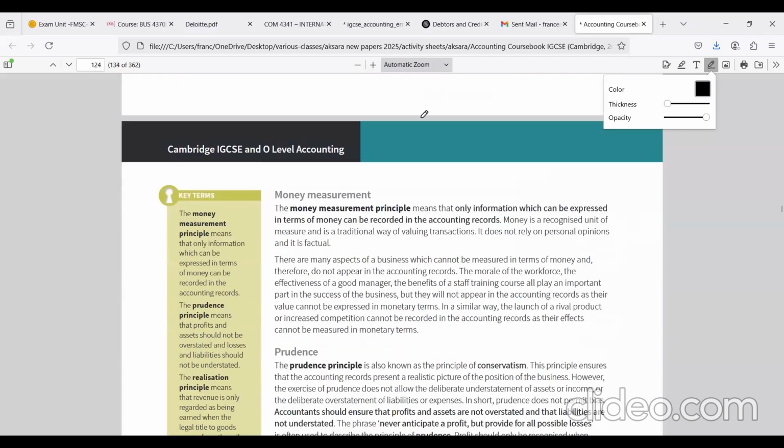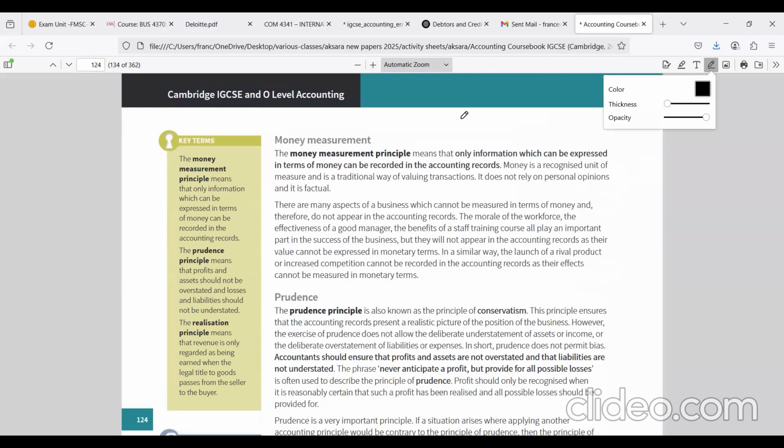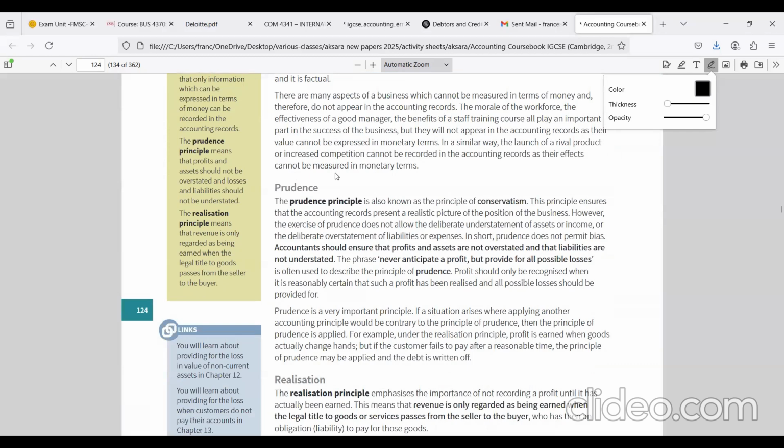Then move into the money measurement concept. In the money measurement concept, it states that every transaction that has a monetary value should be recorded in the books of accounts. So for example, think of the skill of the employees, right? Personality, talent, right? Goodwill, effectiveness of a good manager, right? Benefit of a staff training course, right? Those are not recorded in the financial statements.